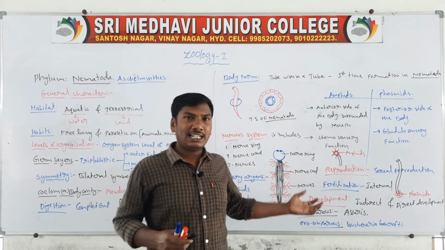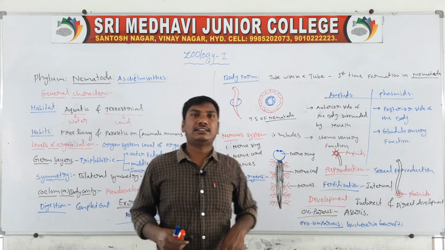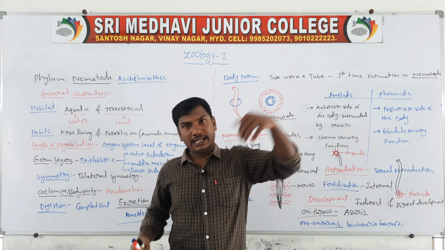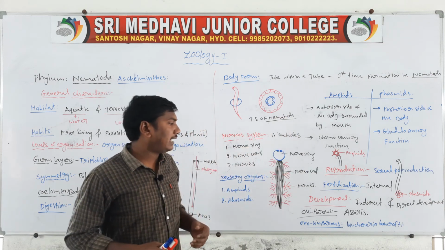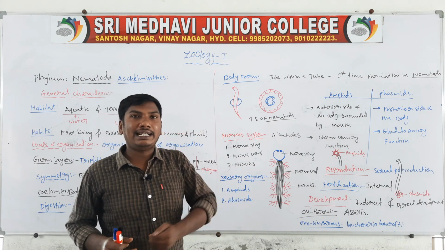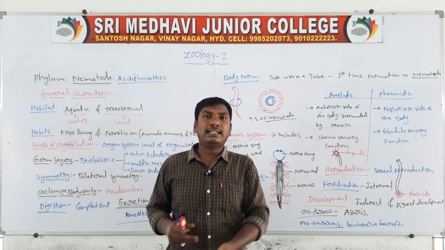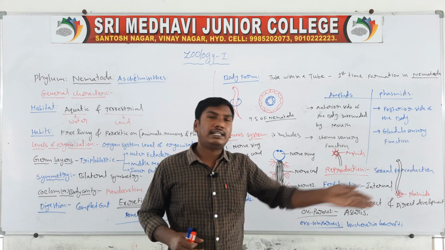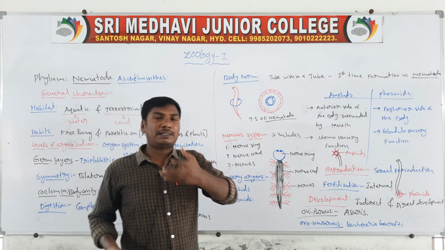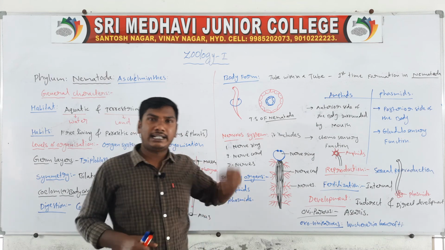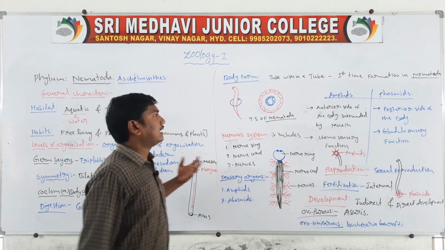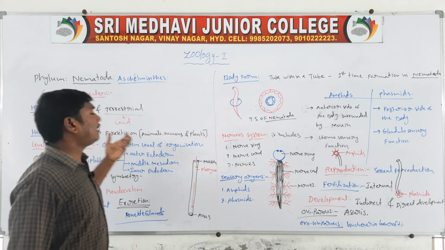Next one, fertilization is the internal fertilization. Internal fertilization means the fertilization occurring inside the body. Next one, development. The development is indirect or direct. Indirect means presenting larval stages. Direct development means there are no larval stages. So they are the general characters of the phylum Nematoda.